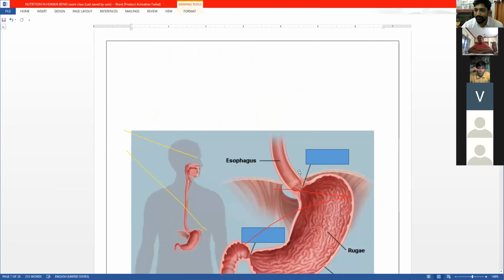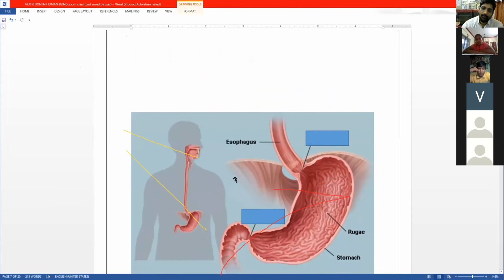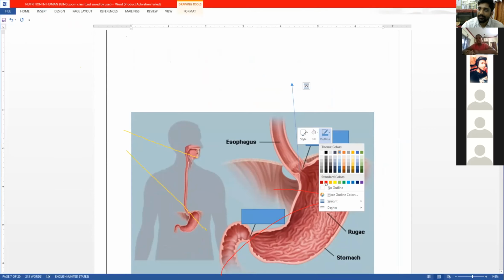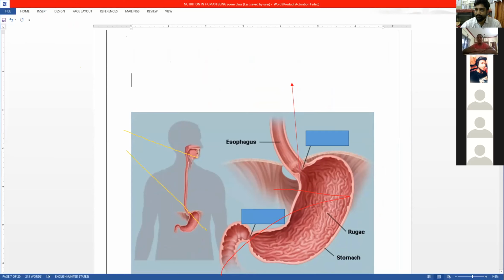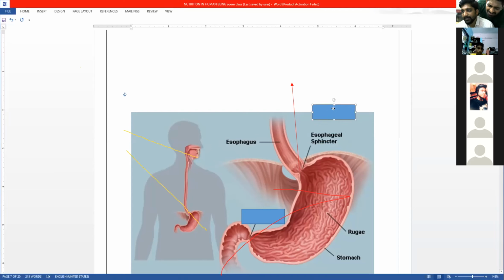What is this? Can you say this? Stomach. And I know this is the stomach. I'm talking about exactly this part. If you want, I'll draw it. Sphincter. What is this part which I'm referring to? Very good. Who said this? It's a sphincter, correct? It's a sphincter. So if you see, this is called as